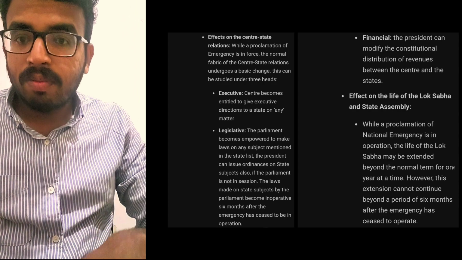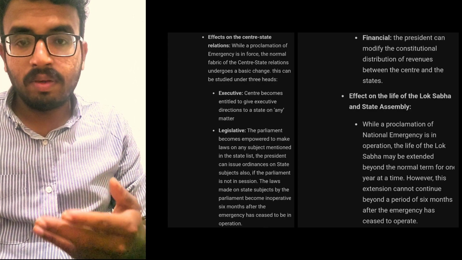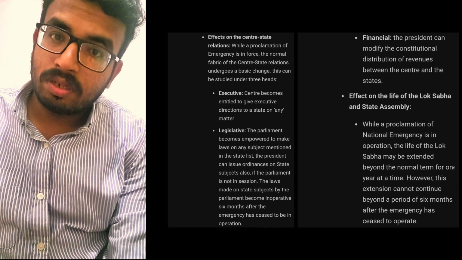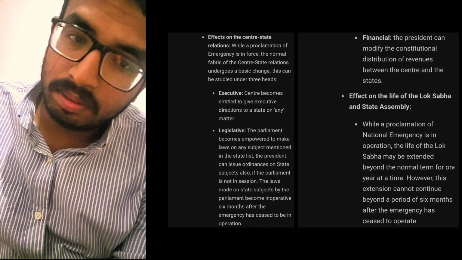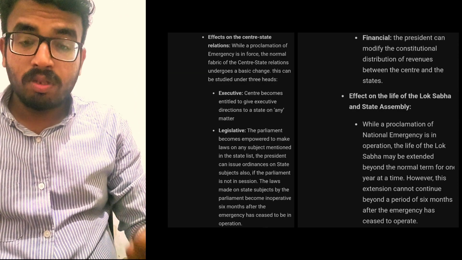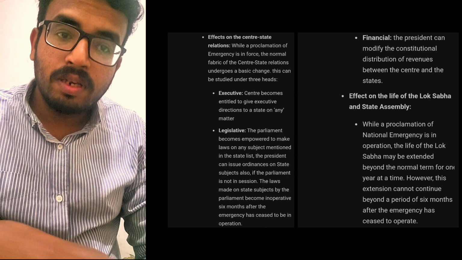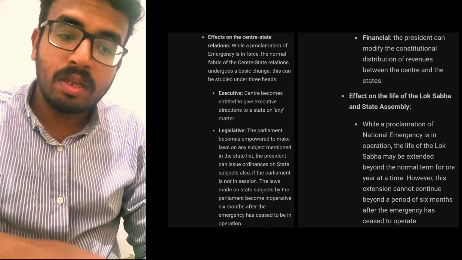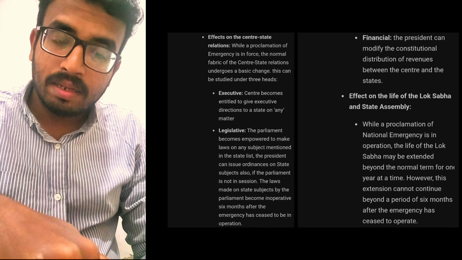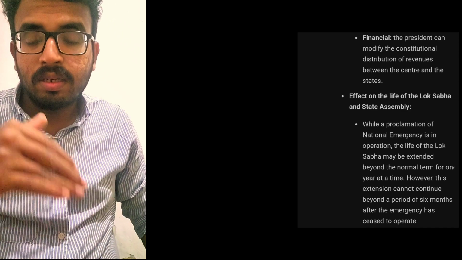If the President of India declared the emergency right now, and within a month both the houses, the Lok Sabha and the Rajya Sabha, have approved, then it can be extended up to 6 months. So the emergency will continue until that time, and after that the tenure of the first initially declared emergency will end.